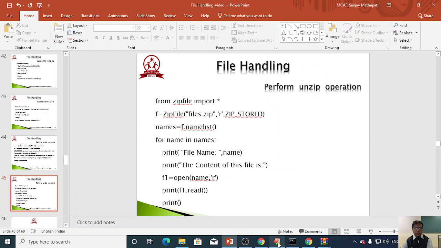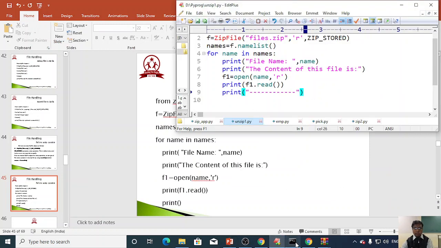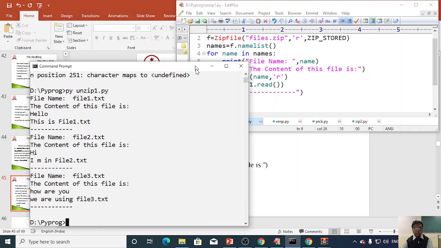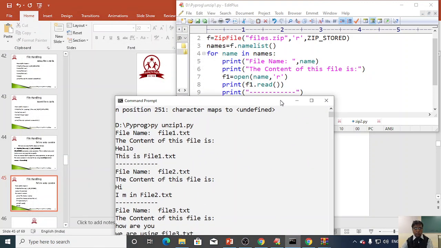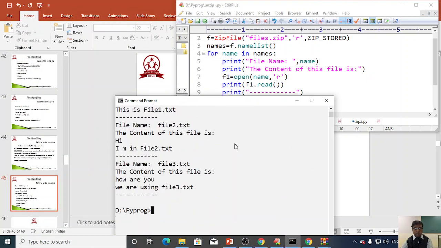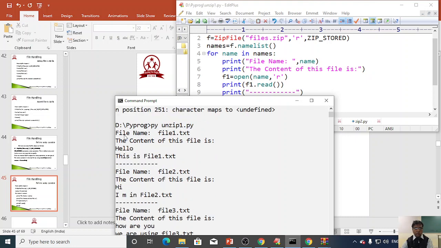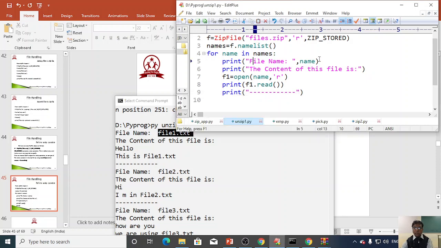So here you could see the file name is file1.txt, written as the name of the file, then the content of this file. Then f1 is open name in read mode, where the name is what we extracted, file1.txt, and f1.read is responsible for printing its contents.